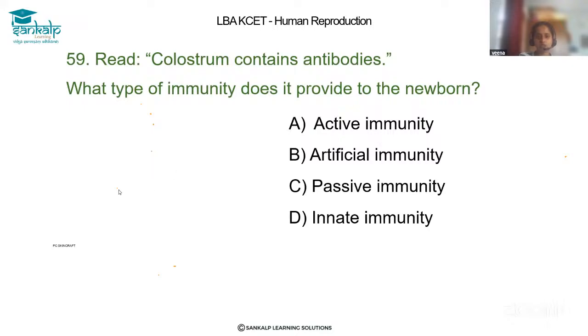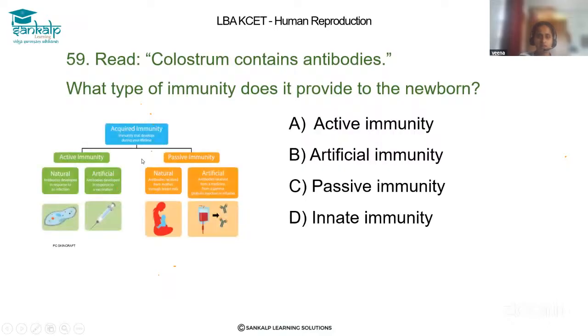Let's solve question 59. Colostrum contains antibodies. What type of immunity does it provide to the newborn? So dear student, as you know, colostrum is the initial milk produced by the breast of a newly delivered mother, right? Here this colostrum is providing immunity, that you already know. And what type of immunity is it providing?